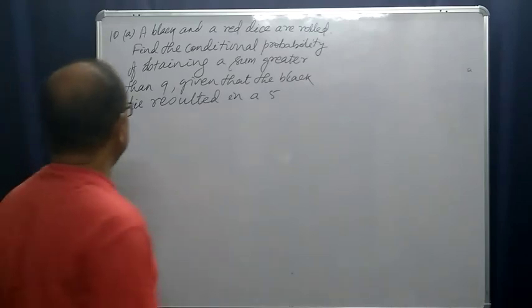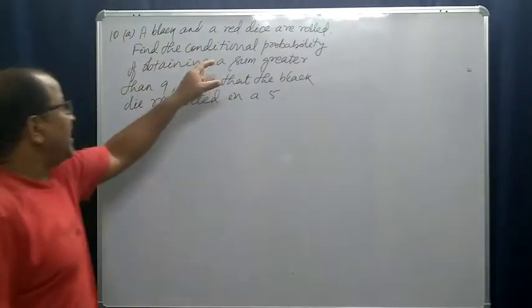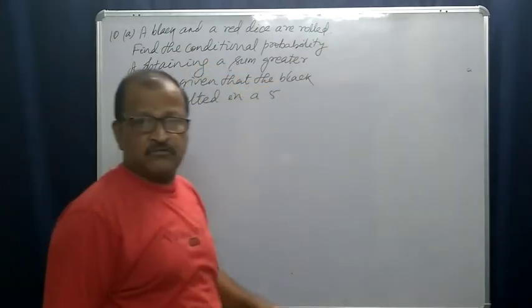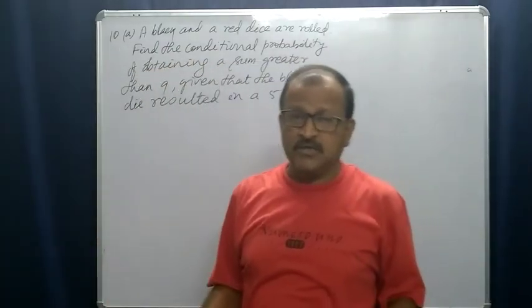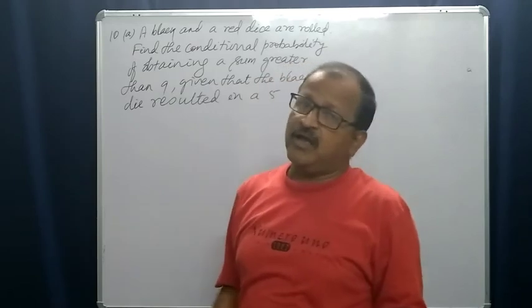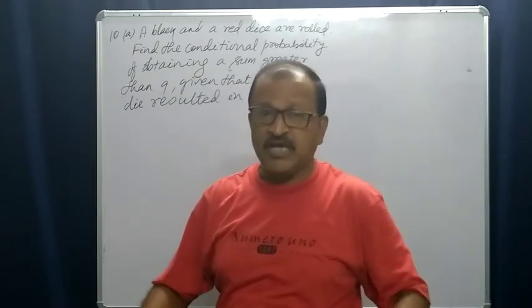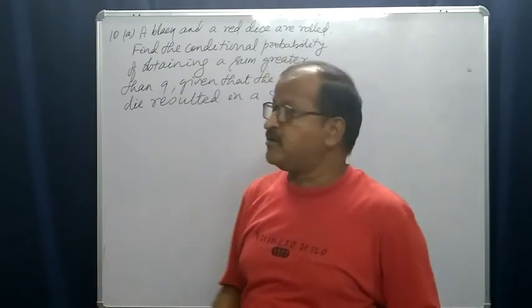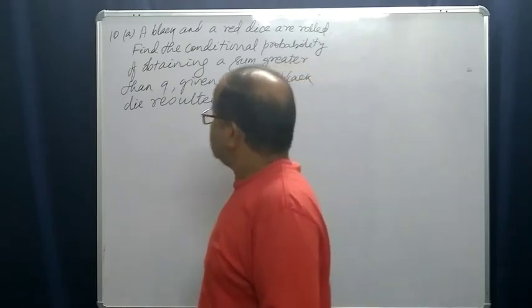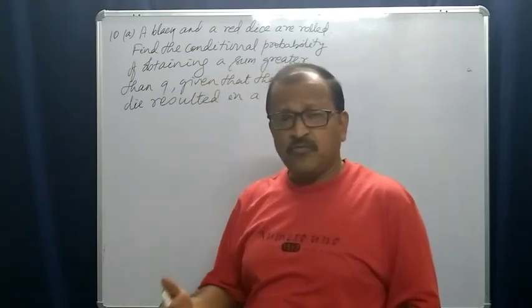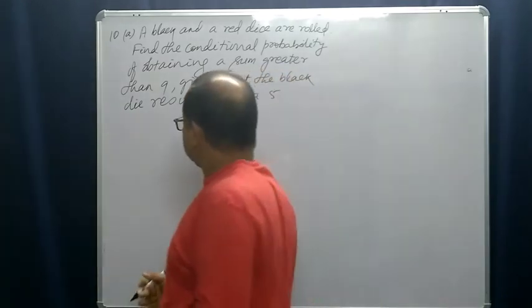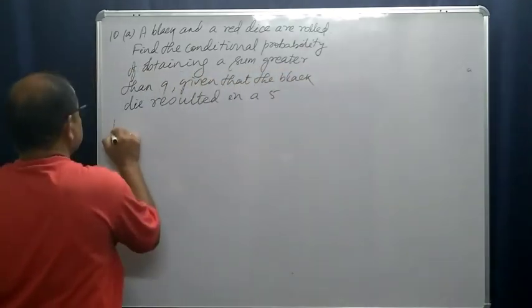Let us discuss this example. A black and a red dice are rolled. There are two dice, one black die and one red die. Two dice are rolled. What will be the outcomes? What will be the sample space?